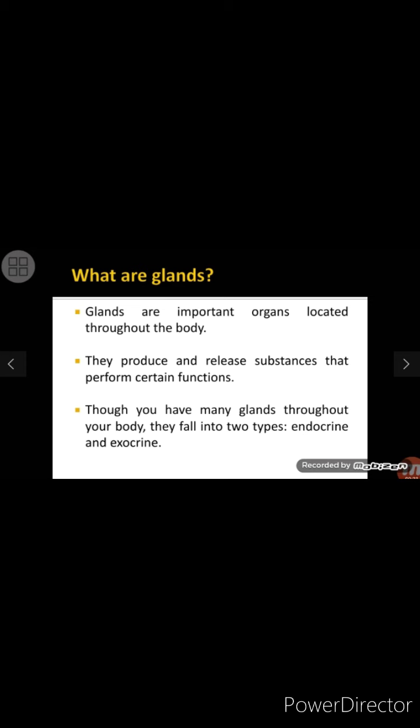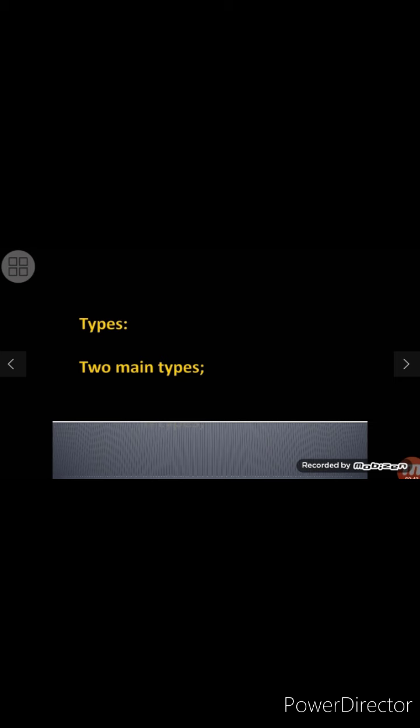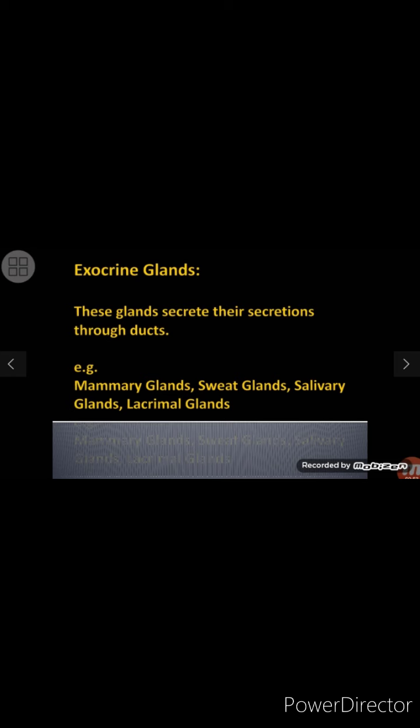This means that there is no specific location of the glands and they are located throughout the body, and there are basically two main types of glands, exocrine and endocrine. So it's easier for you to remember how many types of gland there are. Firstly, we are going to discuss what the exocrine glands are.